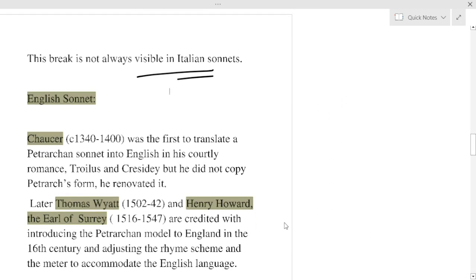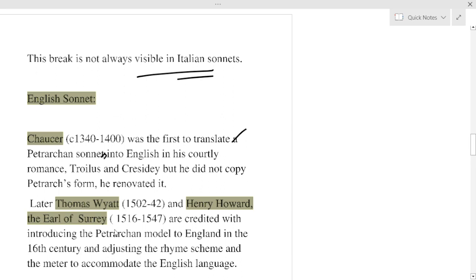Now we will talk about the English sonnet and finally we will talk about the Shakespearean sonnet gradually, step by step. Chaucer was the first to translate Petrarchan sonnets into English in his courtly romance, Troilus and Criseyde, but he did not copy Petrarch's form, he renovated it.